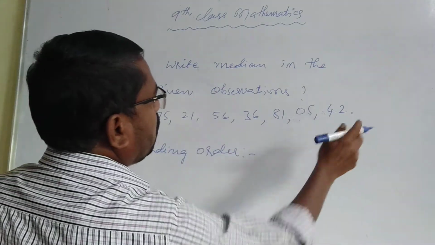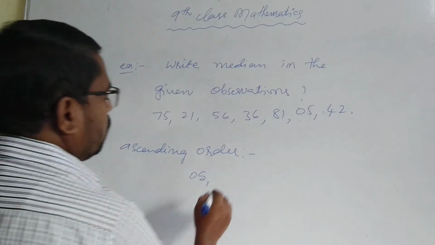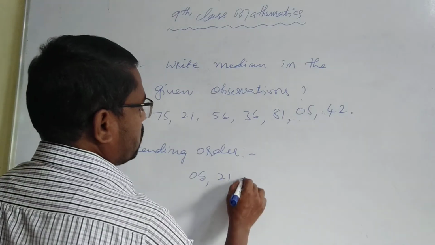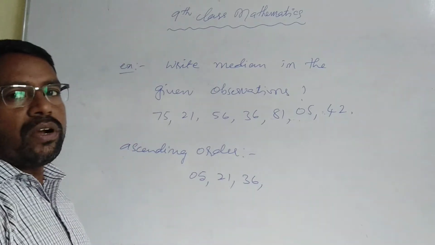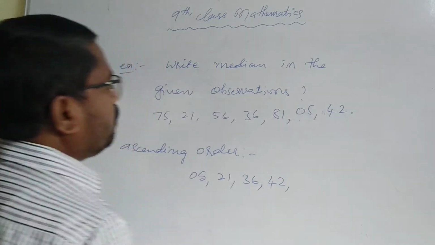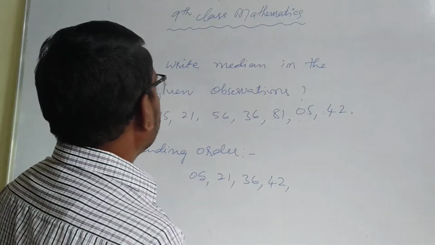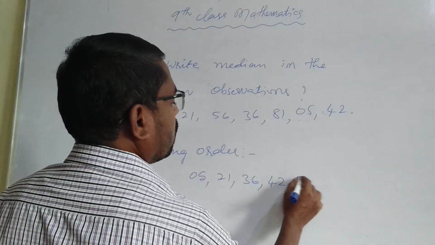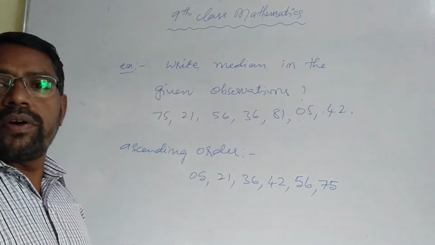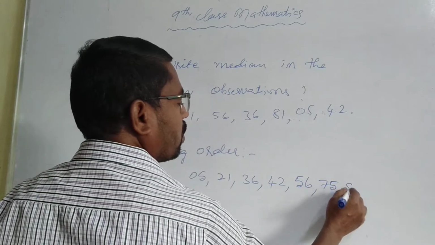Which one is the smallest? 5, 05. Next is 21, then 36, then 42, then 56, then 75, and then 81.